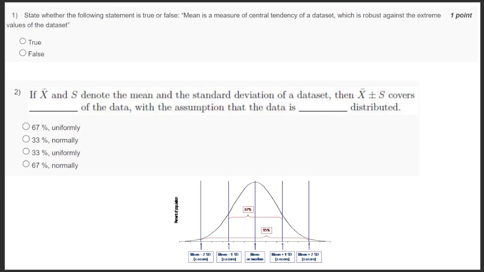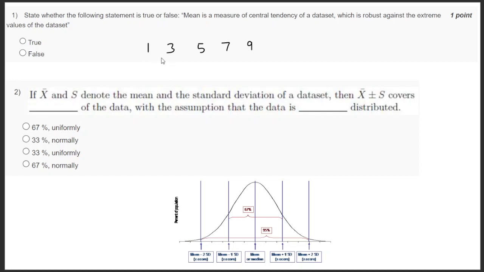Actually, mean is a measure of central tendency, that is true, but the second part, robust against the extreme values of the data set, is wrong. If you take a data set like 1, 3, 5, 7, 9, even if I change the extreme values, if a particular property still remains the same, that is called robust.